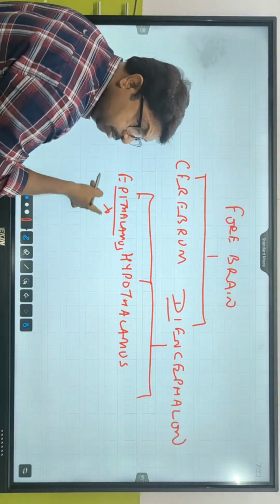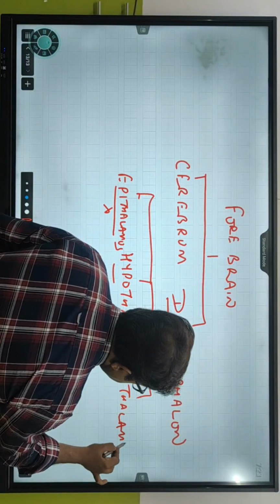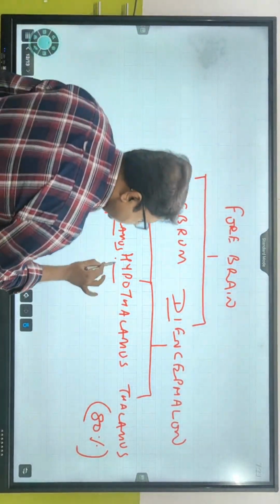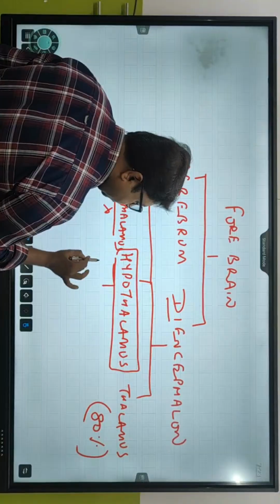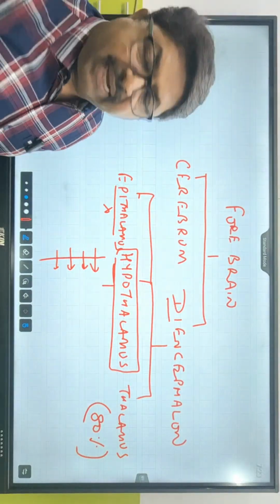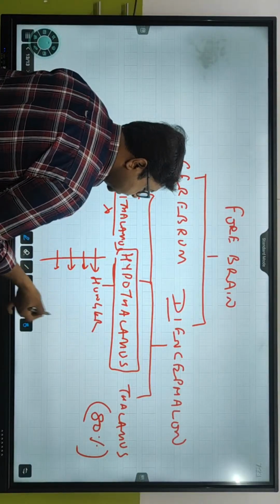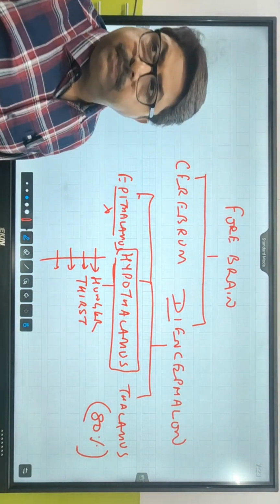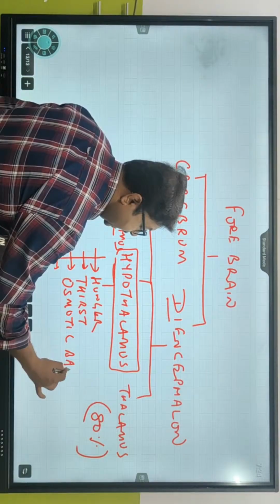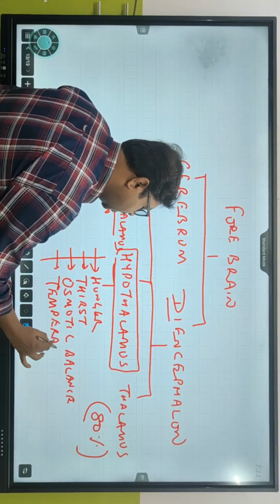Epithalamus add कर सकते थे, but ये जो बहुत ज्यादा evolve नहीं है human. Hypothalamus and this last one is thalamus. Thalamus constitutes 80% of the functioning of the diencephalon. Hypothalamus, इसका function lastly we have talked about. The four main functions of it. Tell me the four main functions. Hypothalamus, appetite, seat of hunger, hunger center. It acts as a thirst center. Then osmotic balance, maintenance of osmotic balance, and tell me the last one. Temperature regulation. Temperature regulation is the most important one.